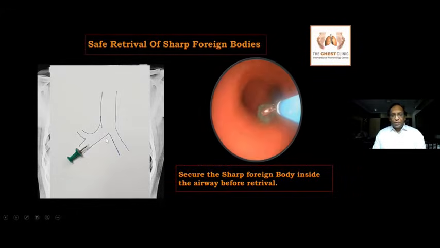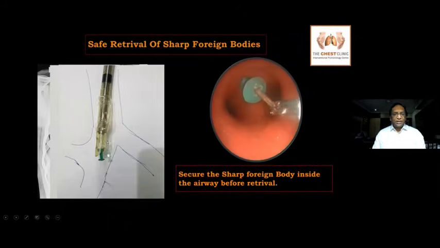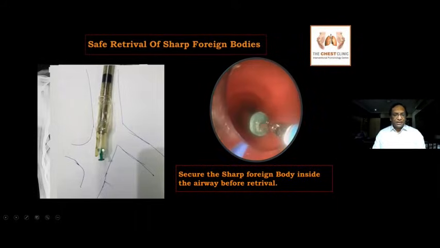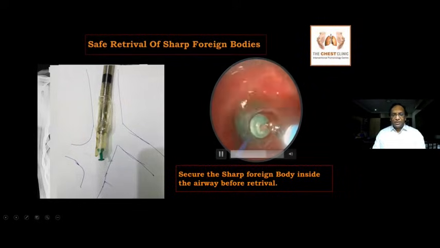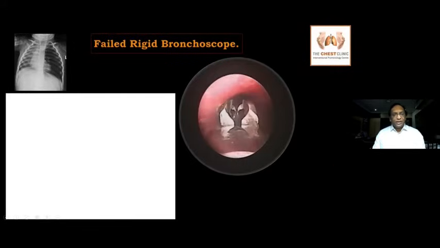So with the help of an endotracheal tube and the bronchoscope, you catch hold of the sharp object and safely retrieve it inside the endotracheal tube. Once you safely retrieve the sharp object inside the endotracheal tube, it is very easy to remove so that you won't cause any injury to the trachea.